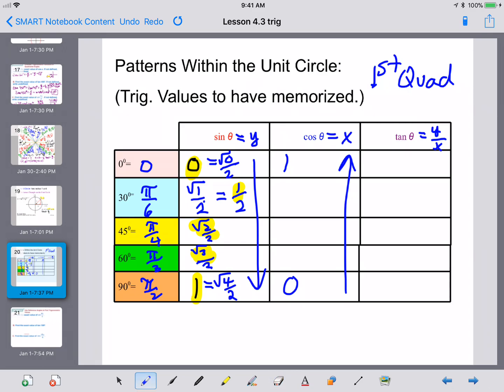Okay, now that we fixed that. So now if we go and change that around, this is square root of 0 over 2, square root of 1 over 2, square root of 2 over 2, square root of 3 over 2,